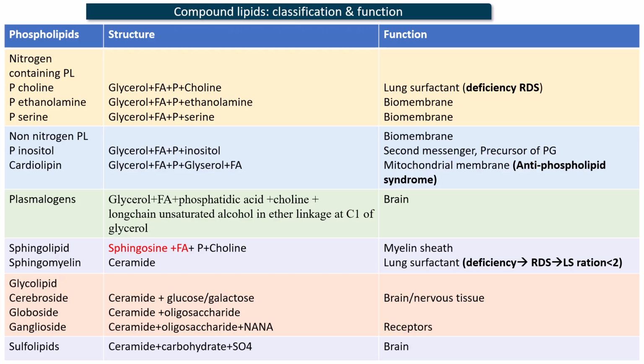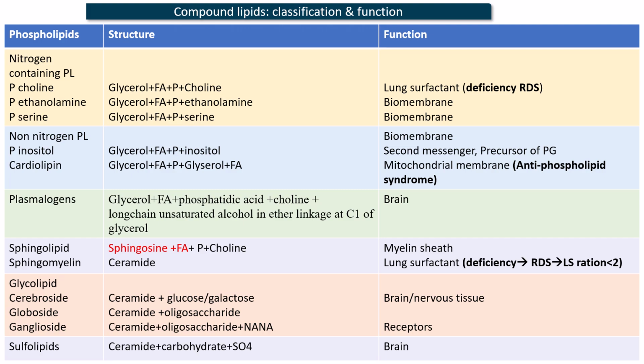Next one is cardiolipin, the composition being two molecules of glycerol and fatty acids. All these are linked by phosphatidic acid. Cardiolipin is a component of the inner mitochondrial membrane. One clinical significance associated with cardiolipin is antiphospholipid syndrome, characterized by antibodies against cardiolipin.